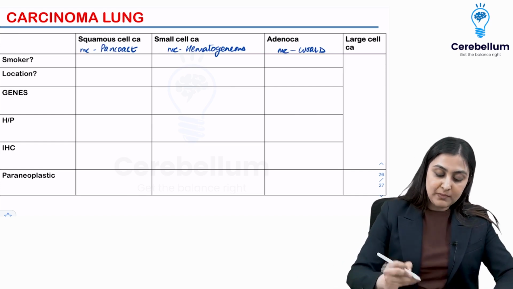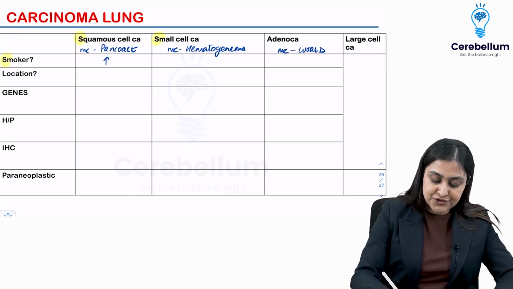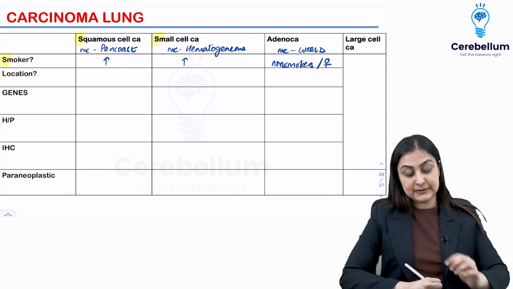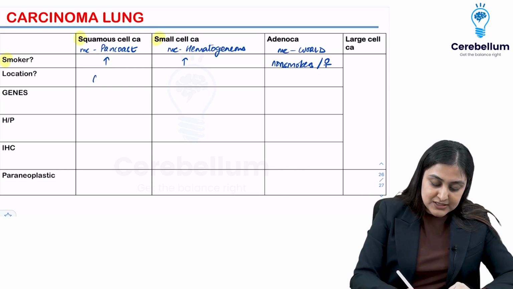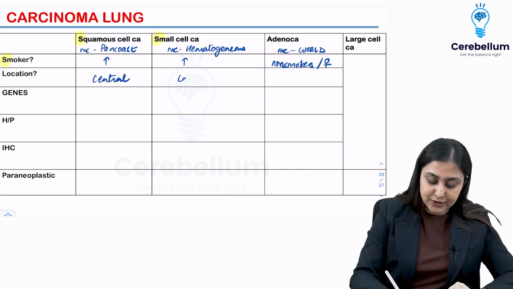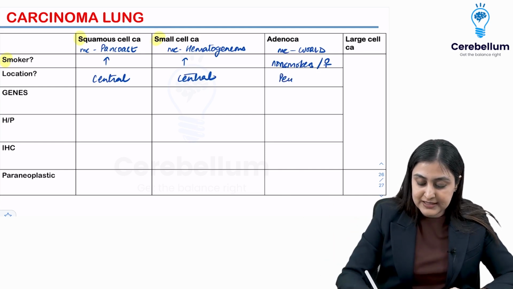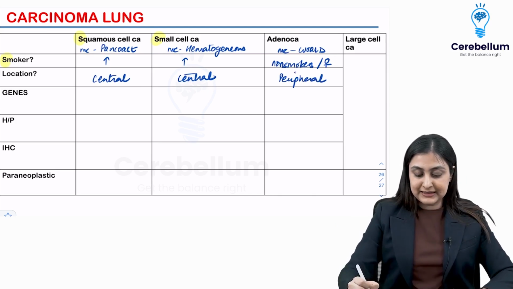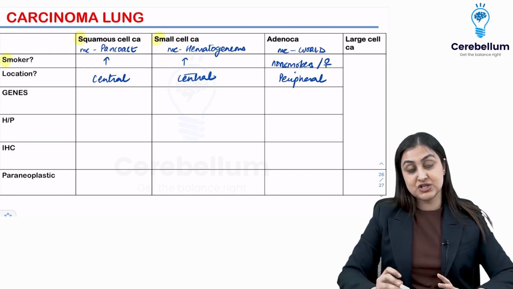Okay, so squamous and small cell are both seen in smokers, whereas adeno-CA, remember, is seen in non-smokers. This is more common in females. All right, then location. Squamous and small cell are both centrally located. All right, they are seen in relation to the bronchus, whereas adeno-CA frequently is a peripheral based mass or consolidation. Why am I not saying anything for large cell? Because for all practical purposes, you want to remember large cell is just like small cell.